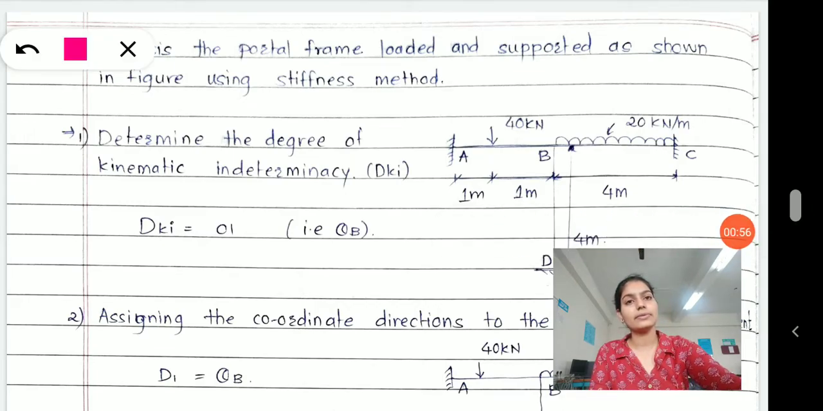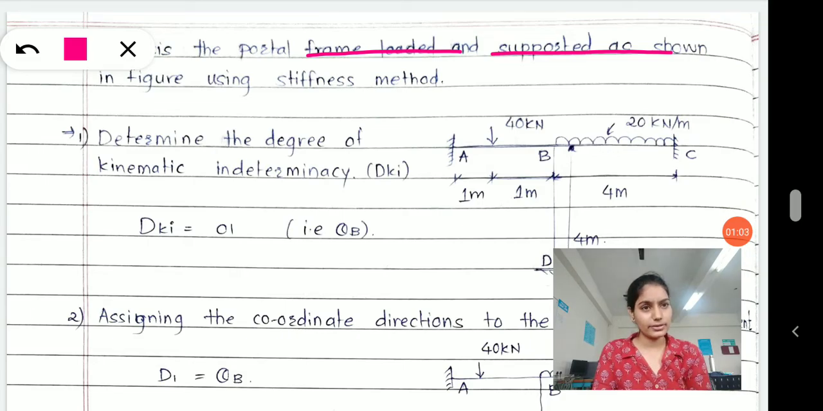The question says we have to analyze a portal frame loaded and supported as shown in the figure using the stiffness method, right? And if we are applying the stiffness method, we all know that whatever frame they have provided us, we have to first of all give the restraint to it. All the supports of your frame have to be restrained first of all, and then one at a time you will give a unit rotation at each of the joints. Okay, now here